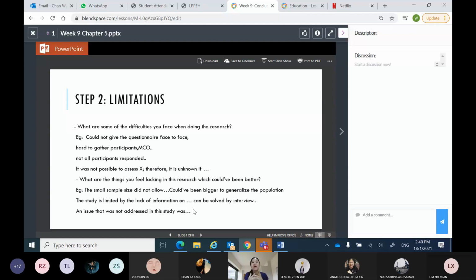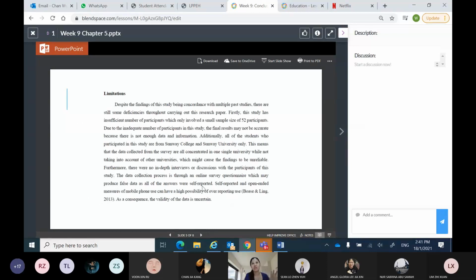So you need to see what the shortcomings, challenges, and difficulties are. So this is what you're going to write in this section 2. Okay, so there are 3 sections. The first one, summary. The second one is limitations, the shortcomings, the challenges, the difficulties. Okay, and then I show you an example, limitation. So he has, I think, 3 limitations. Firstly is a small sample size. He thinks 52 is too small.